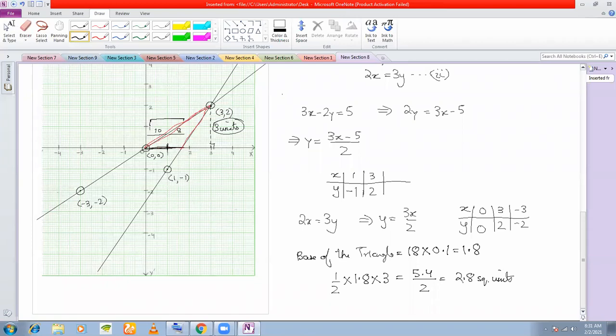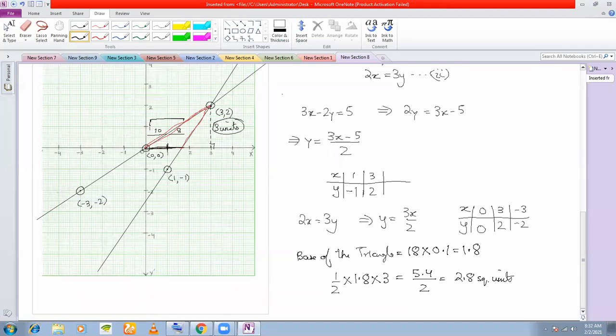Sir, I have drawn, 1.6 is coming for that base. That's okay, because you have taken your coordinates in decimals, that's why you're not getting a very accurate answer. Understood? In the question, you wrote 5 by 3. So 5 by 3 is 1.67.